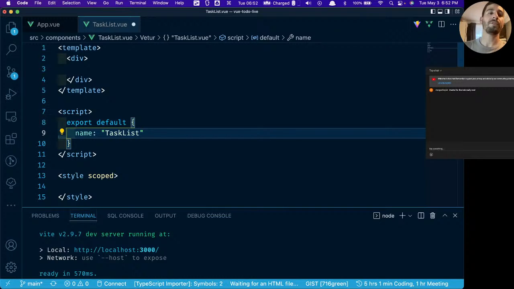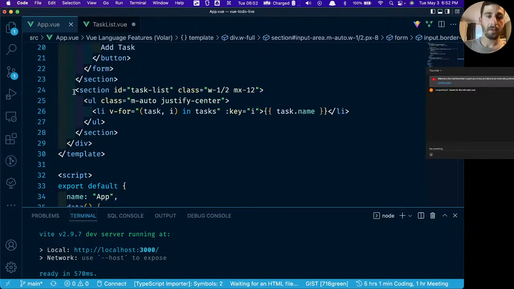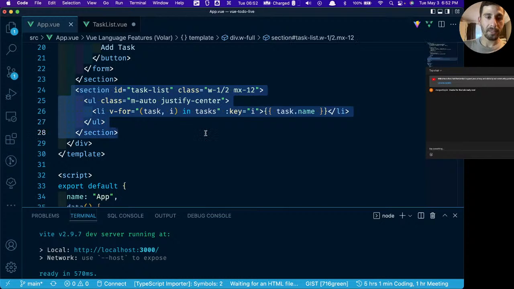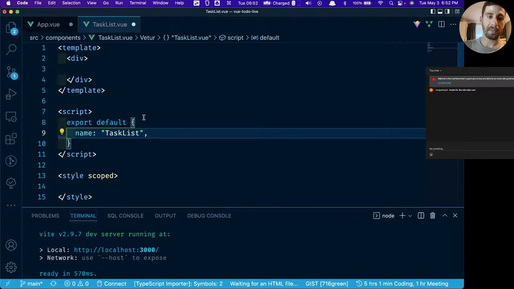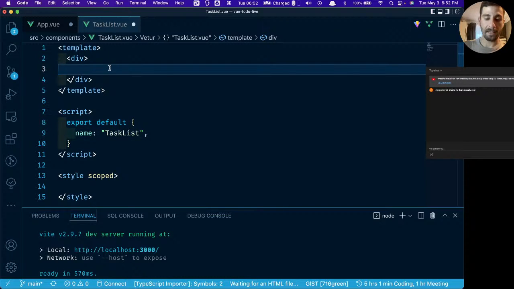And there's a few different ways to go about this. So for the sake of time, I'm not going to go through all of them, but I'll show you what I would do if this was a real production application. We can take this list right here, and let's just copy it for now. I'm going to comment that out, and let's paste it in here.